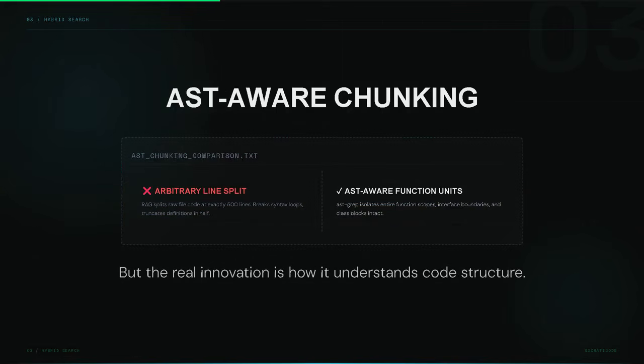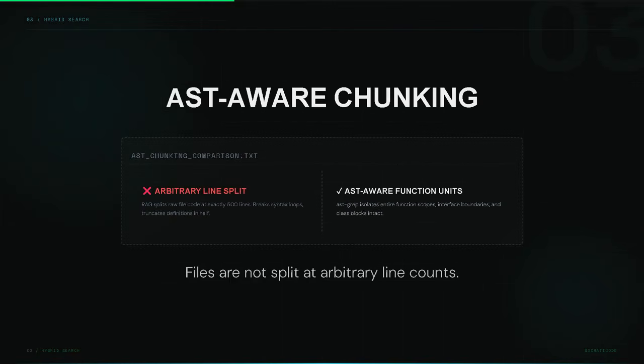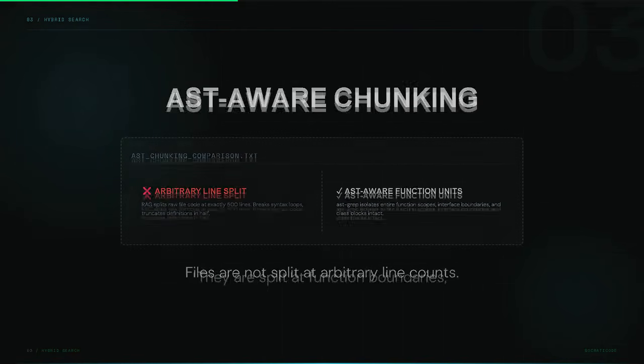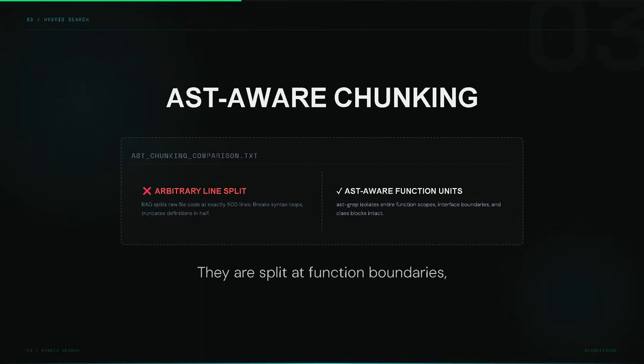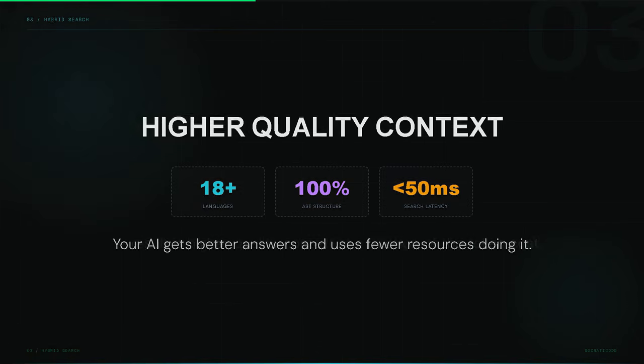But the real innovation is how it understands code structure. SocratiCode uses AST-grep for AST-aware chunking. Files are not split at arbitrary line counts. They're split at function boundaries, class definitions, and meaningful code units. The result is higher quality context at a fraction of the token cost. Your AI gets better answers and uses fewer resources doing it.